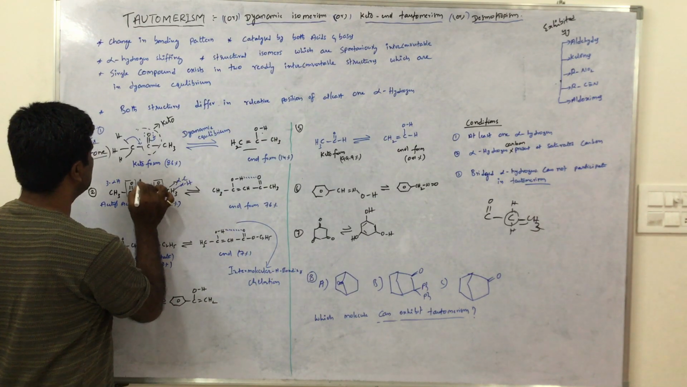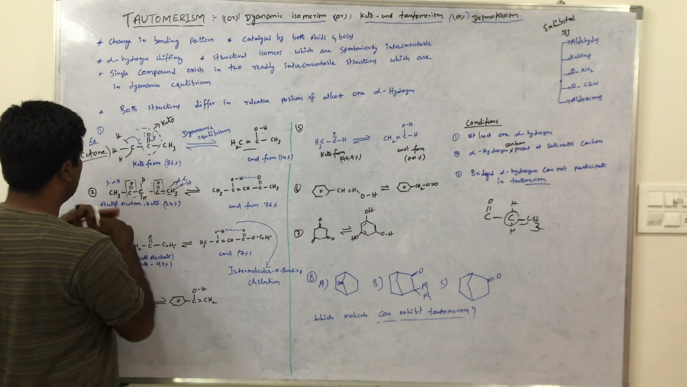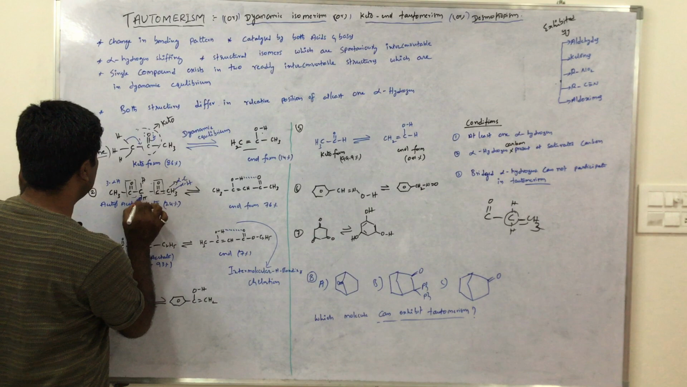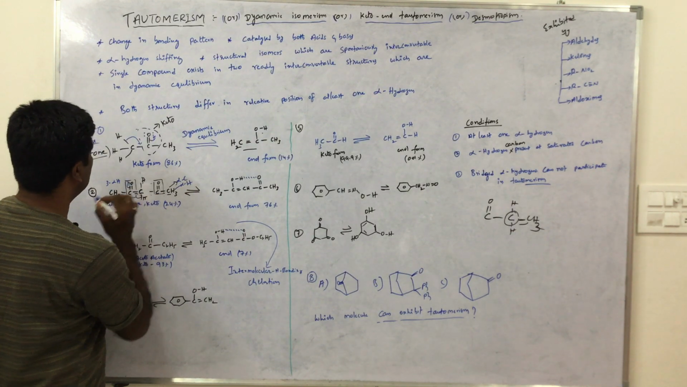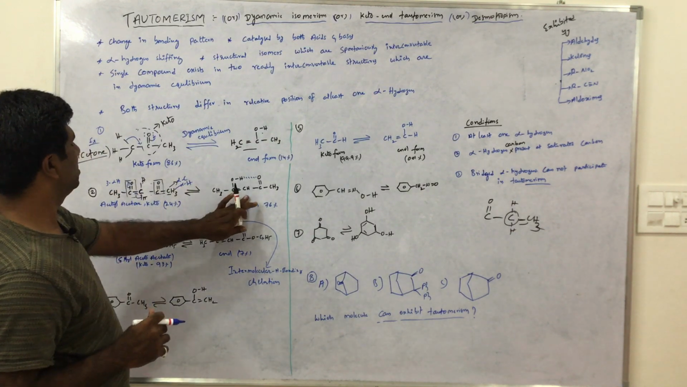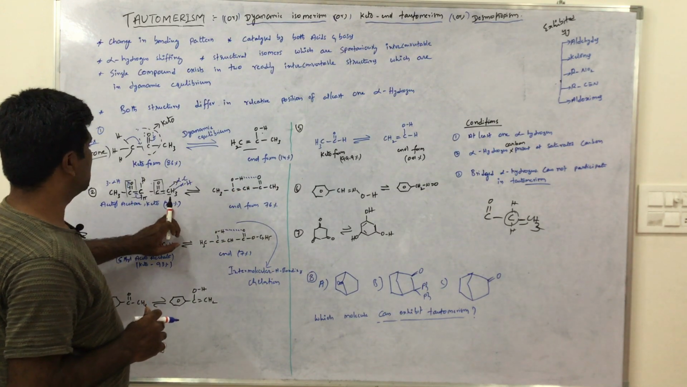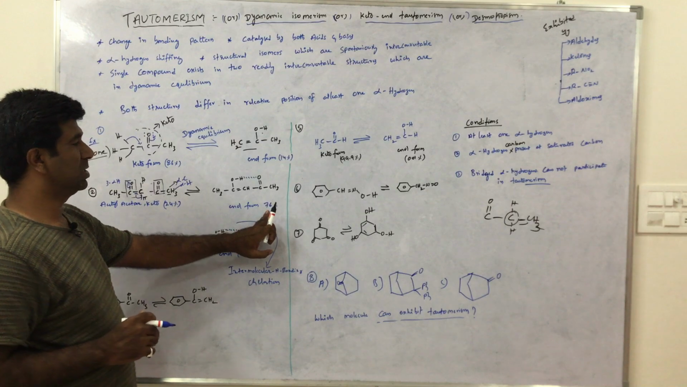Carbon and hydrogen and hydrogen. This hydrogen is shifted here, and this double bond was here. The product is this way. This is the product, and keto form is 24% and enol form is 76%.